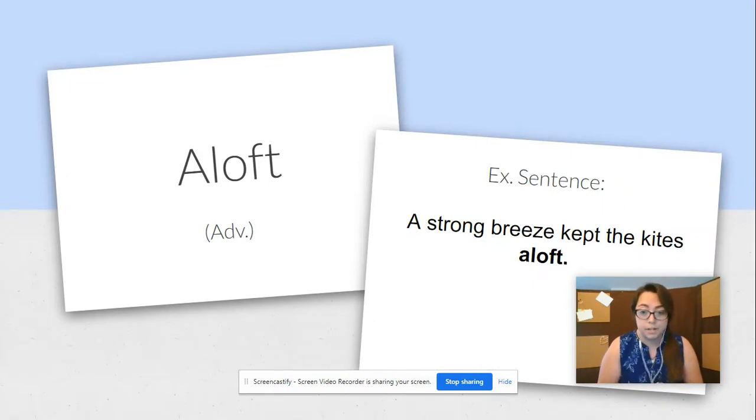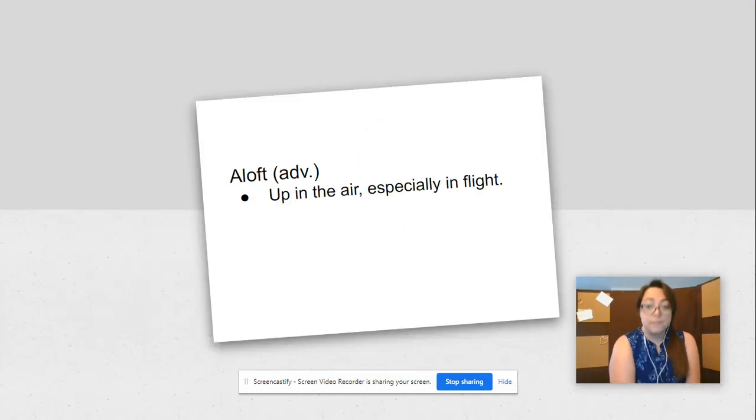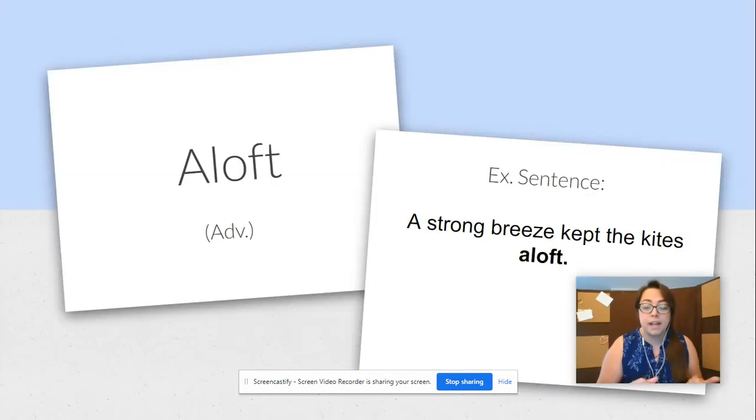So our first word of the day is aloft, and it is an adverb. And our example sentence is a strong breeze kept the kites aloft. And the definition for aloft is up in the air, especially in flight. So when we look back and we see the words strong breeze and kites, kites, when we fly kites, are